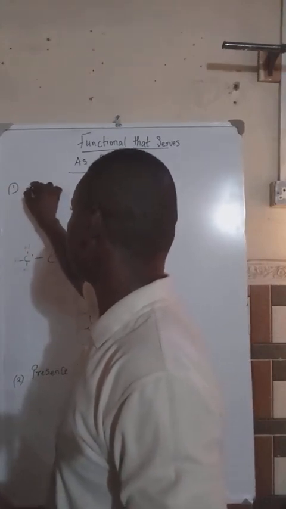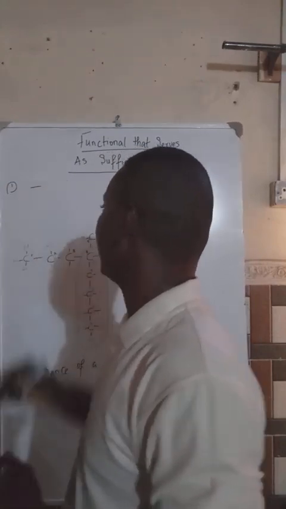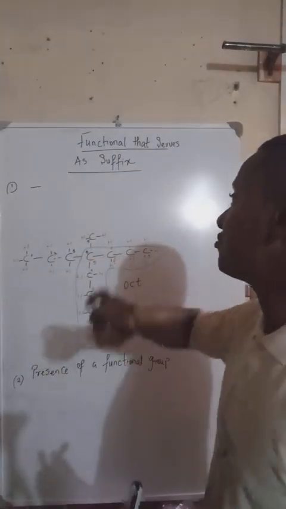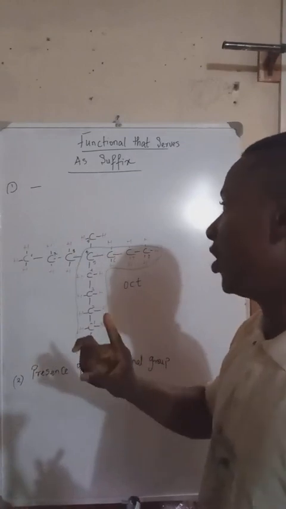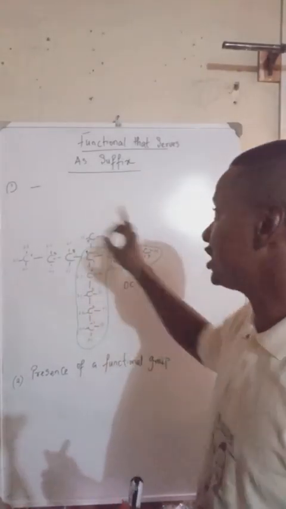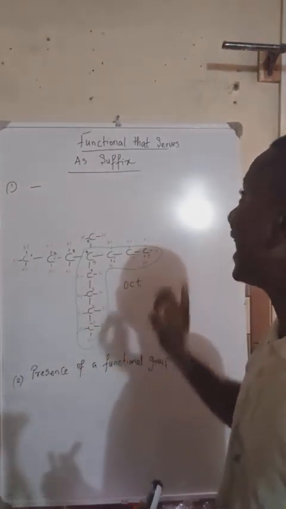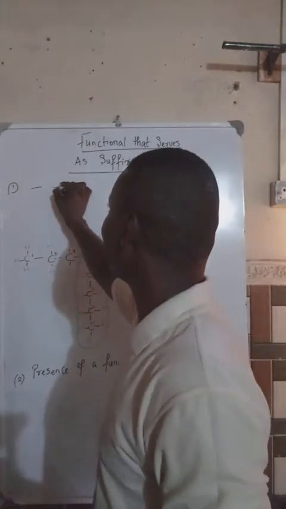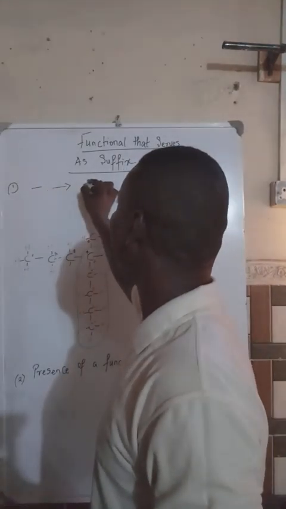is the straight chain. When an organic compound has straight chains all through without any other functional group, we call that organic compound the ane family.